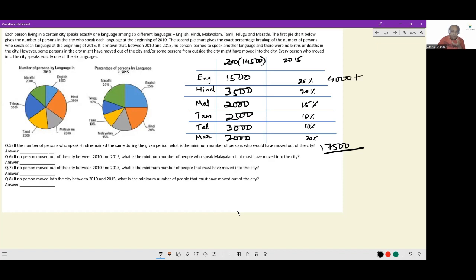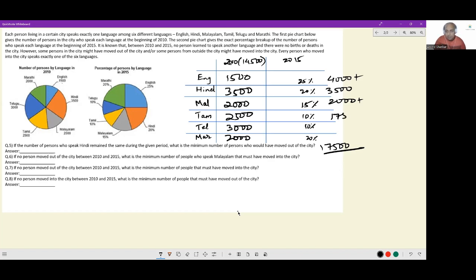Okay. If the total becomes 17,500, 1/4 of that will be 4,000 plus. Can you see? People have increased. So nobody would have necessarily moved out of the English speaking community. This continues at 3,500, so nothing happens. 15% of 17,500. Can I say this will be 2,000 plus? What is that precise number? I am not too fussed about it. It will be 2,000 plus 1750 is 10% plus 825, so 2575 will reach, but that calculation is not needed. It is just going to be 2,000 plus. So the count of people who are speaking Malayalam has gone up. So we don't have to worry about Malayalam speaking people from 2010 leaving the town.